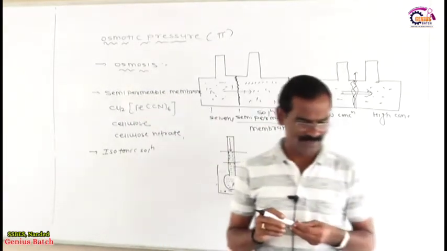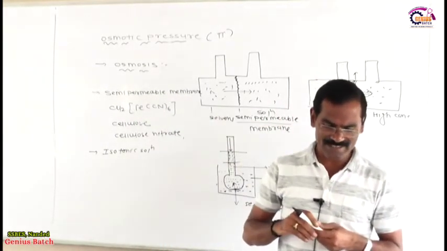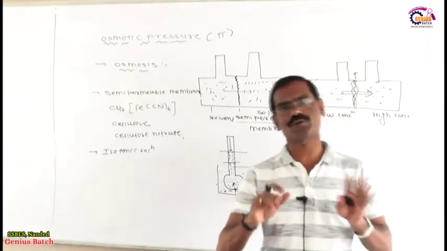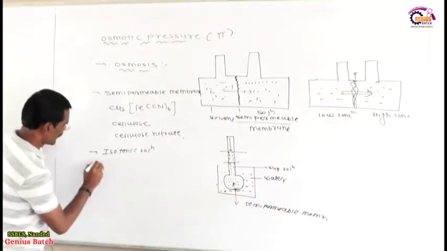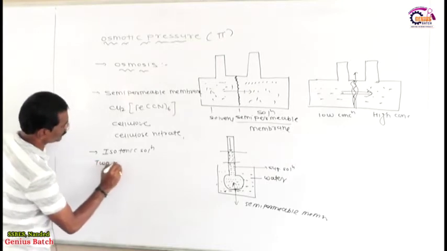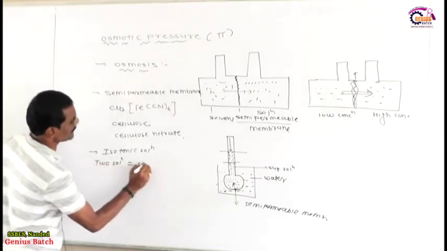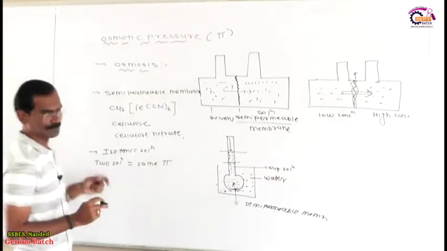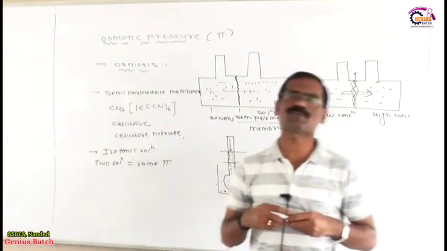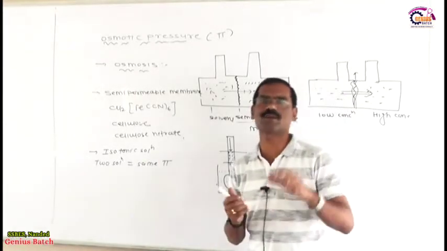Suppose, for example, two or more solutions exerting the same osmotic pressure are called isotonic solutions. Isotonic means what? If two solutions have the same osmotic pressure, the same pi. What is the meaning of pi? Pi means osmotic pressure. If two solutions have the same osmotic pressure, then such a solution is called an isotonic solution.